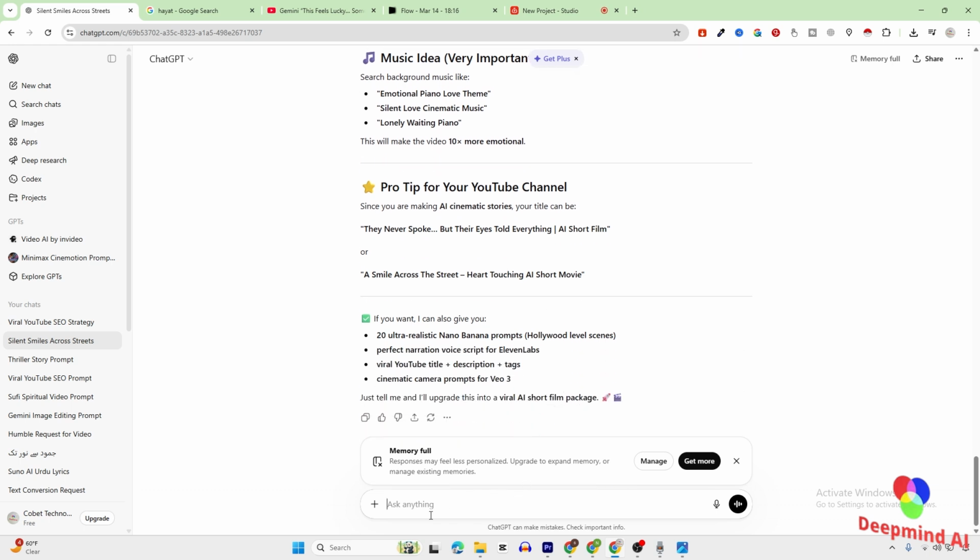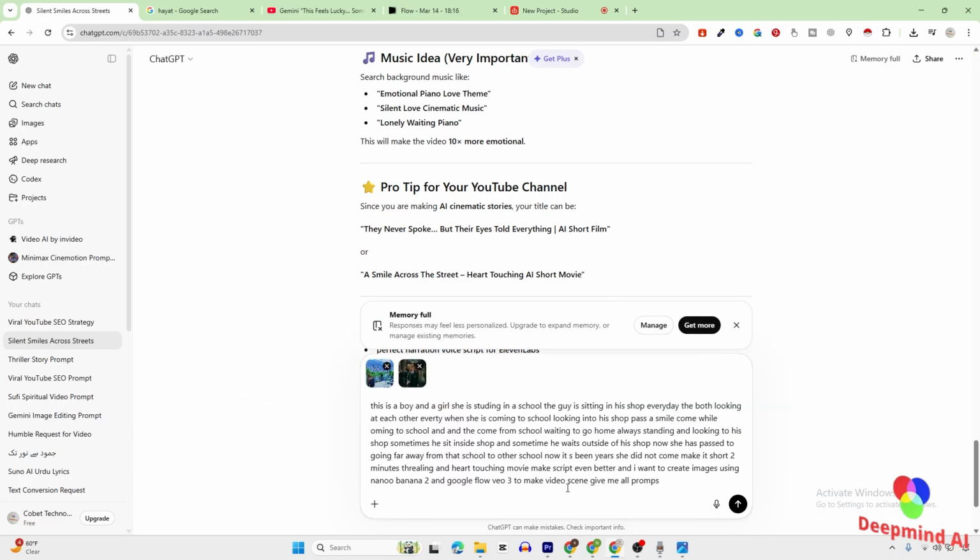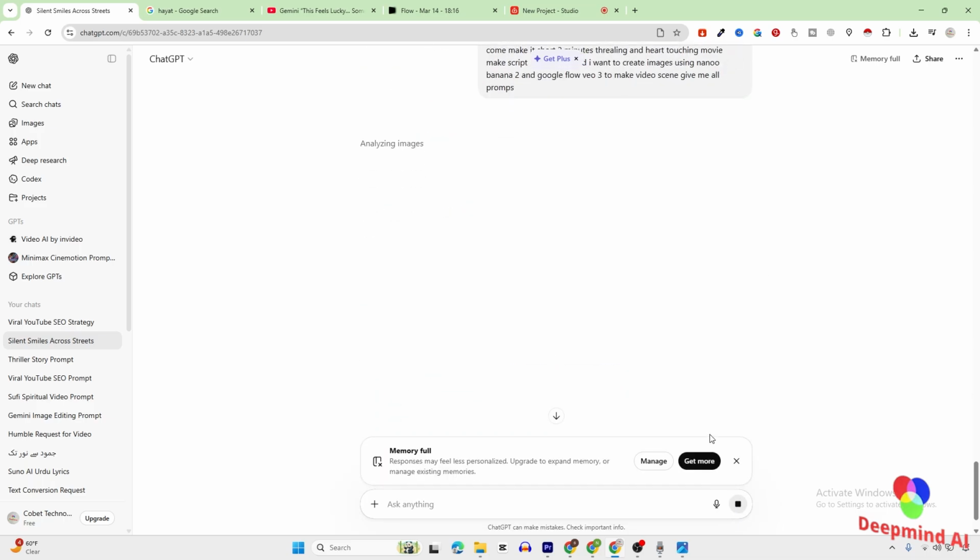But how can you do that? All you have to do is upload both pictures and paste this prompt here. If you have your own story, that's perfect. If you don't have your own story, just ask ChatGPT. It will give you a perfect story for your upcoming movie. But I have my own story, so I just pasted this with the pictures. It will give me the prompts for pictures and video using the same actress and actor as well.